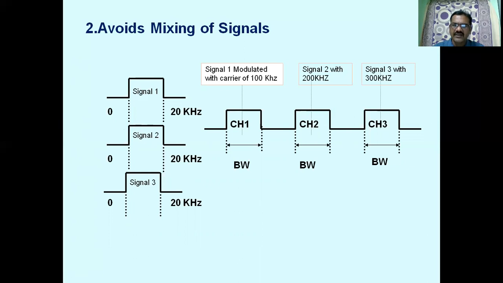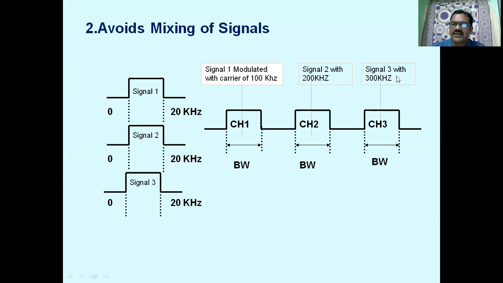Instead of that, we can make use of three different carriers. For example, let us take a 100 kilohertz carrier, and message signal 1 is modulated by means of the 100 kilohertz carrier. We can translate it onto 100 kilohertz. Similarly, let us take the second carrier, 200 kilohertz. Signal 2 is placed onto this particular channel, 200 kilohertz.